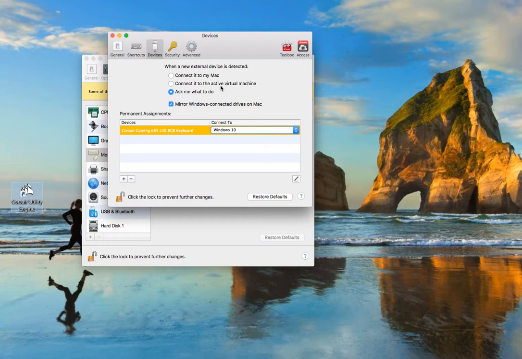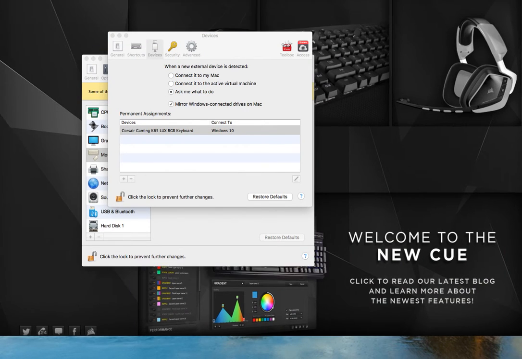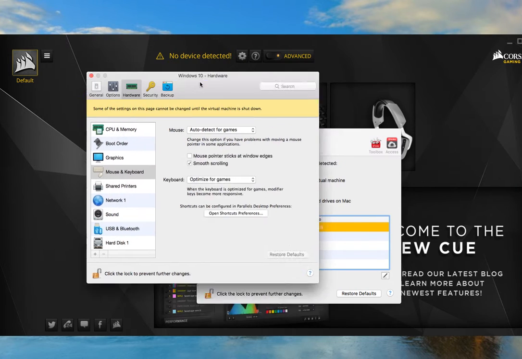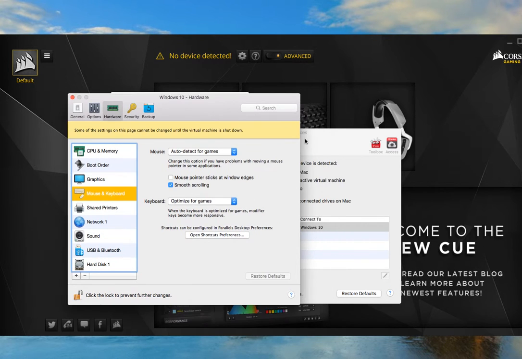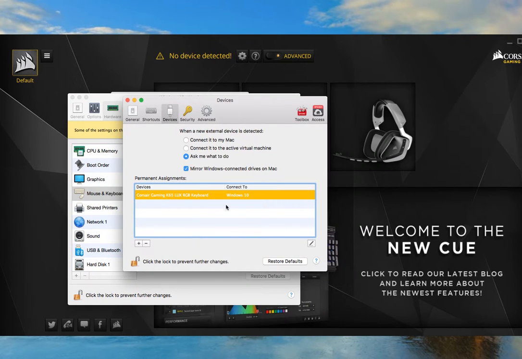so that you can actually use the Corsair Utility Engine over here. Right now, this is the message I'm getting: no devices detected. It's because I made the changes and reverted back so that I can use my keyboard with my Mac. Otherwise, you will not be able to. You can shut down your virtual machine, and that will unlock your keyboard so that your Mac can capture keystrokes.